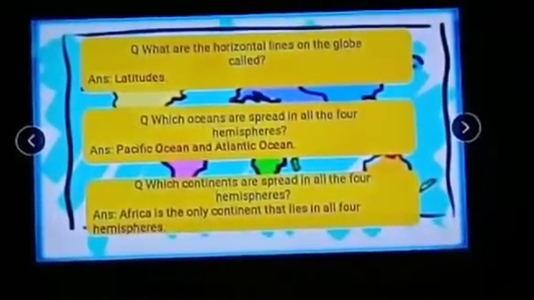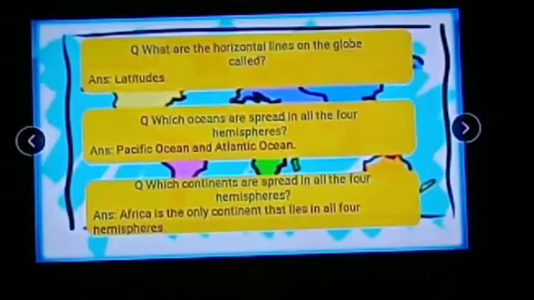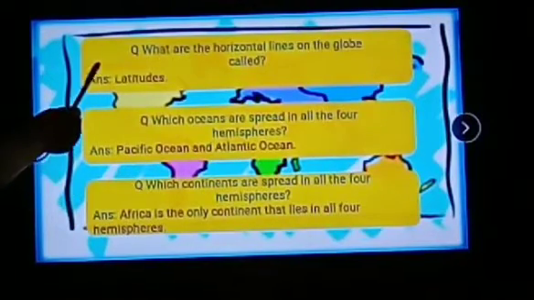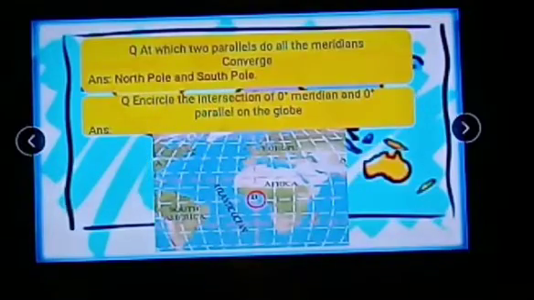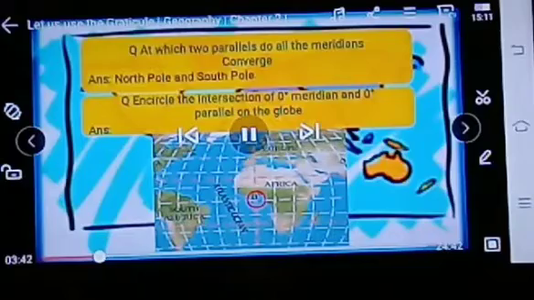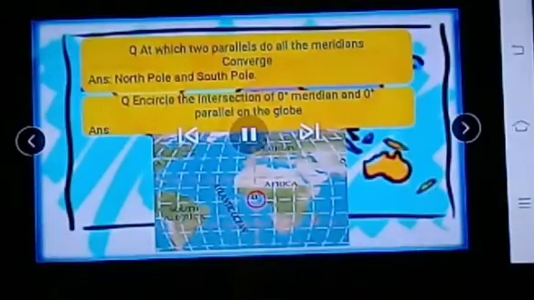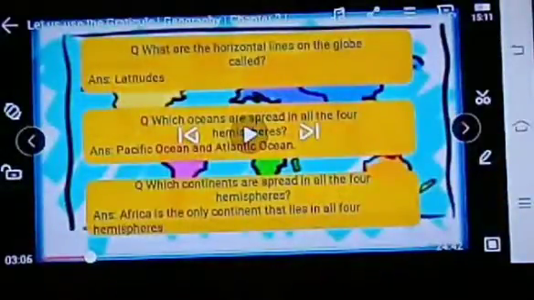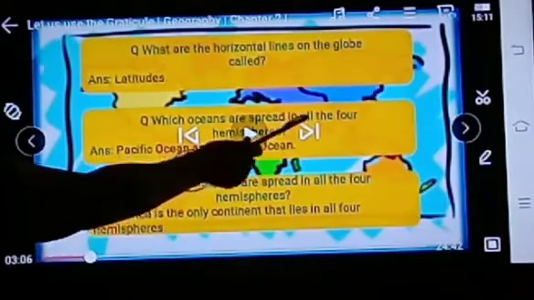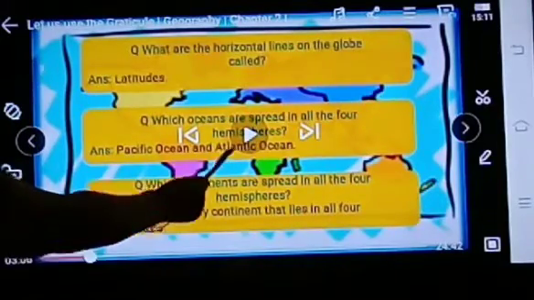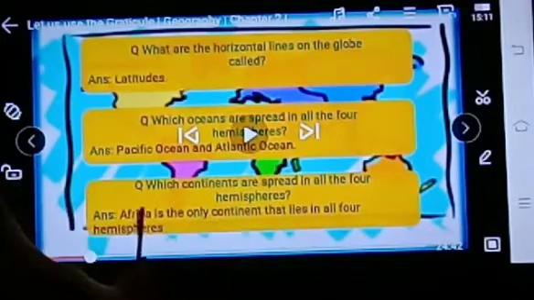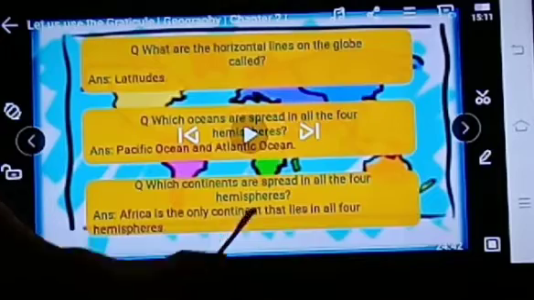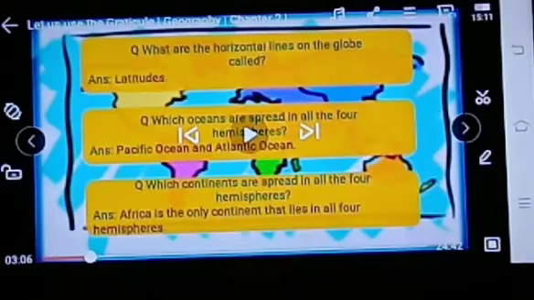So here is the written part of all your question answers. First question, what are the horizontal lines on the globe called? Latitudes. Second question, which oceans are spread in all the four hemispheres? That is the Pacific Ocean and Atlantic Ocean. Which continent is spread in all the four hemispheres? Africa is the only continent that lies in all four hemispheres.